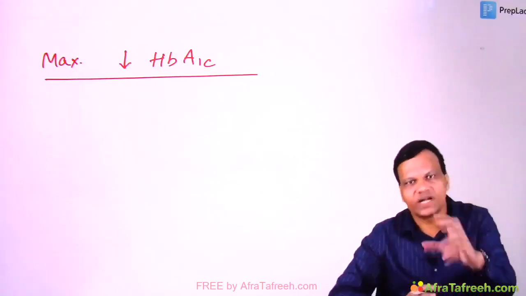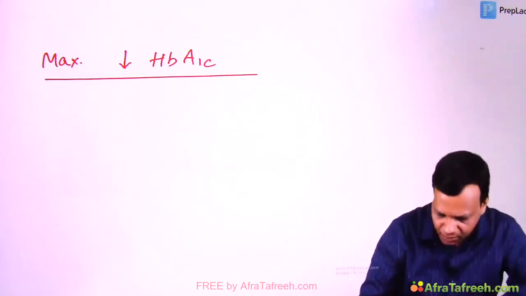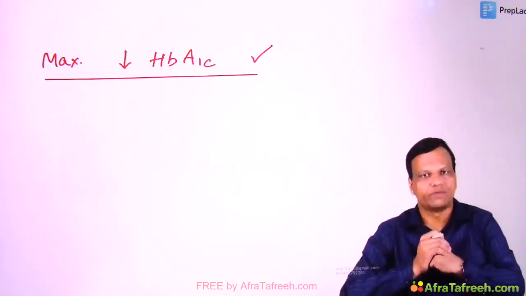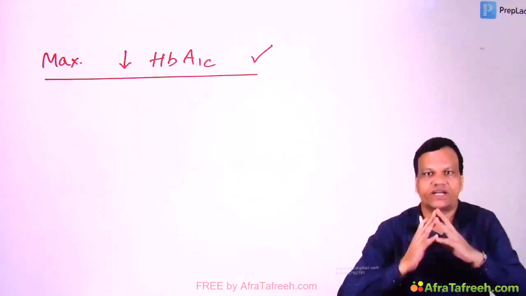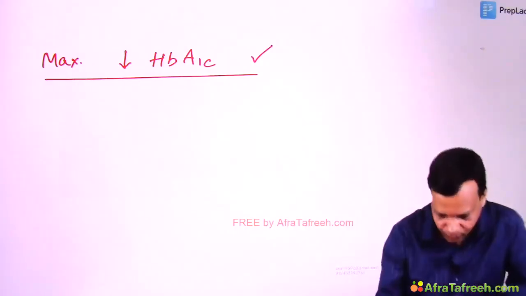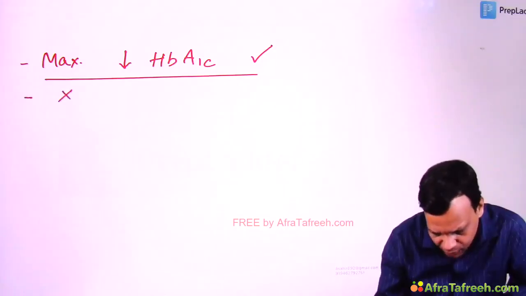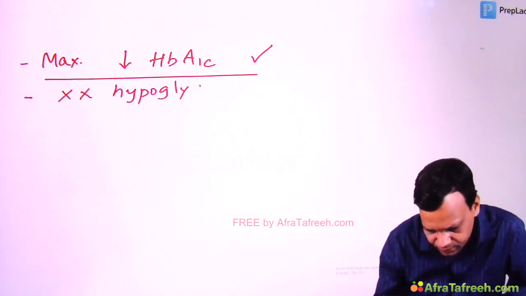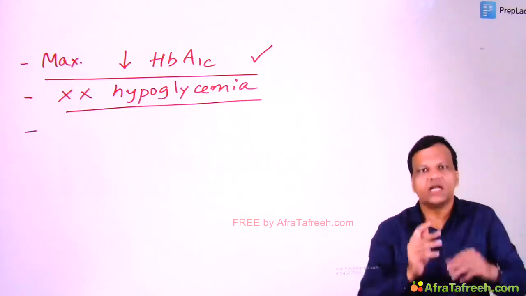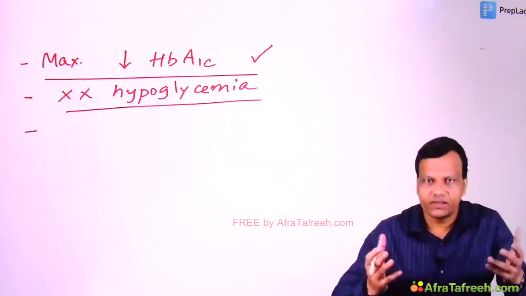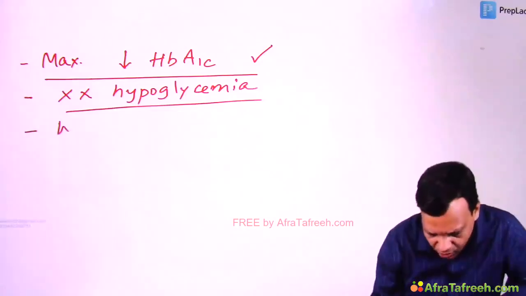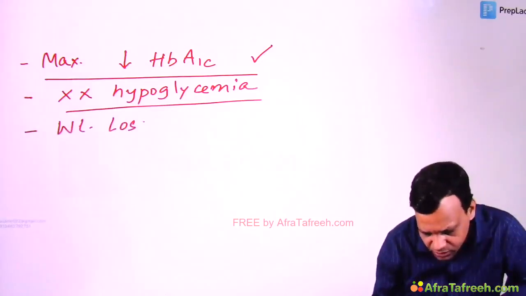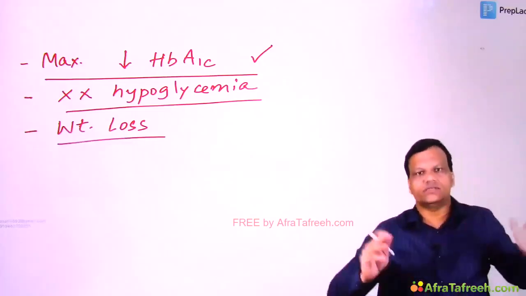So maximum reduction in glycosylated hemoglobin is done by metformin, or in simple language, the most effective, efficacious drug. It does not cause hypoglycemia, we already discussed. Hypoglycemia risk is not there. And third, very important point is, it does not cause weight gain.